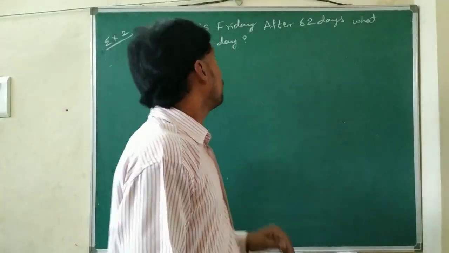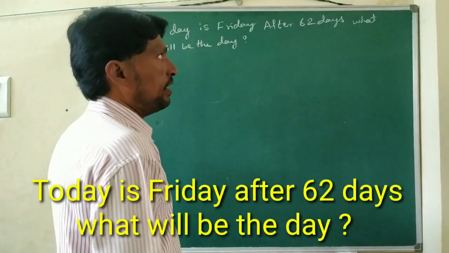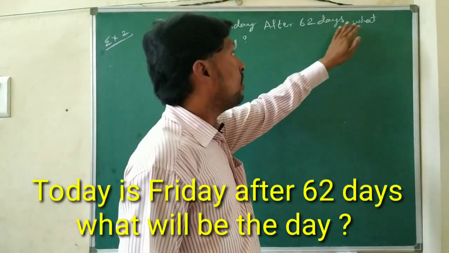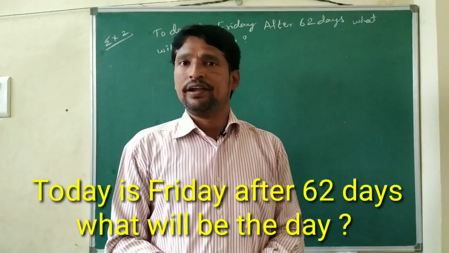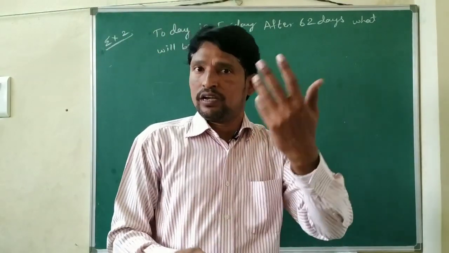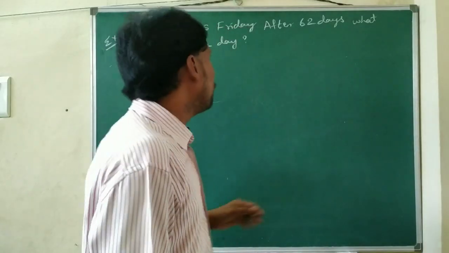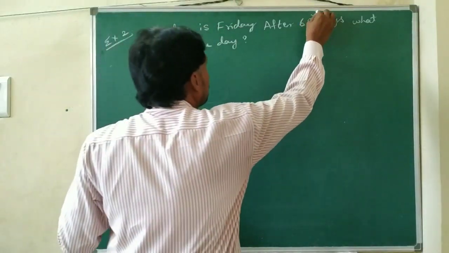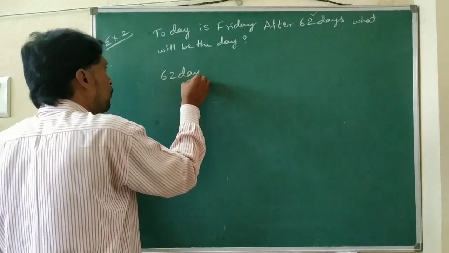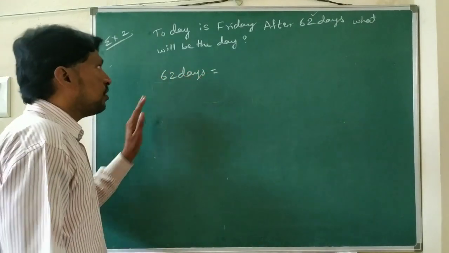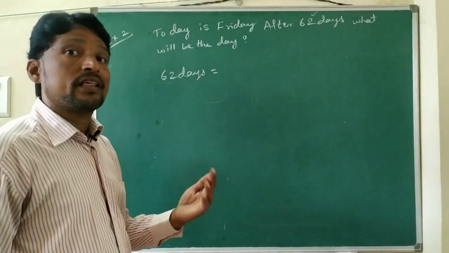Next, one more example. Example number 2. Today is Friday. After 62 days, what will be the day? So here it is Friday, and after 62 days, what day do we get? That we need to find. For 62 days, we have to find the odd days. 7 times 8 is 56, 7 times 9 is 63.